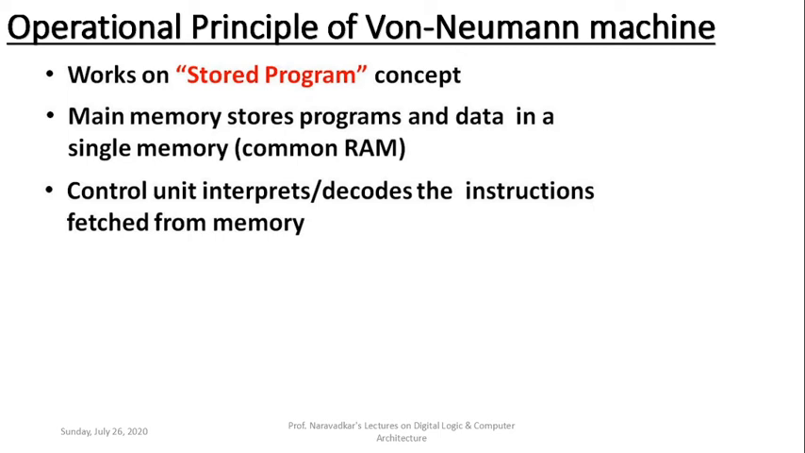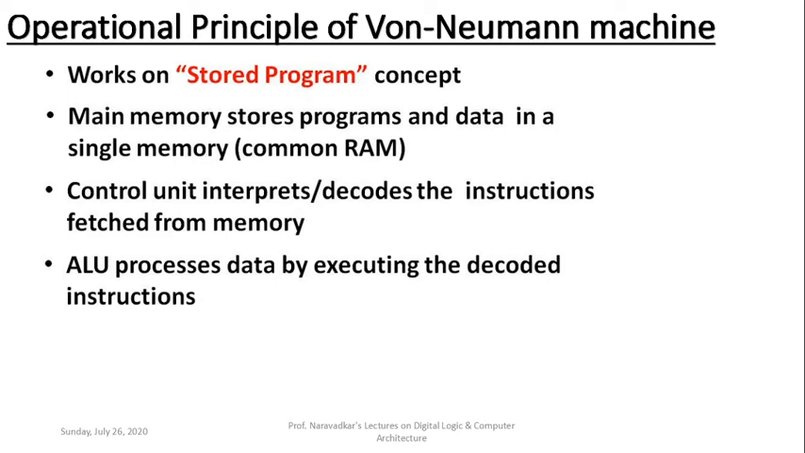Then the control unit, which is shown in the von Neumann machine at the bottom inside the CPU, interprets or decodes the instruction which is fetched from memory. Instruction is to be fetched from memory, and decoded or interpreted by the control unit. Now what do I mean by interpretation or decoding? It means what the instruction is supposed to perform will be decided here inside the control unit. But the actual operation is not performed inside the control unit. The actual arithmetic or logical operation is performed inside the arithmetic logic unit.